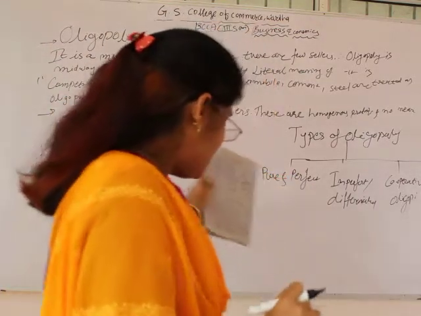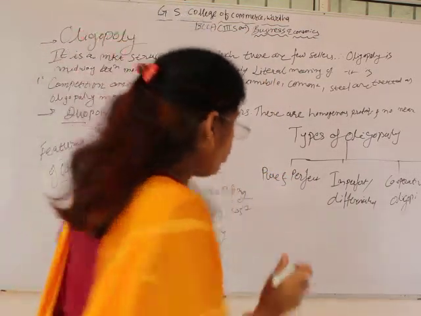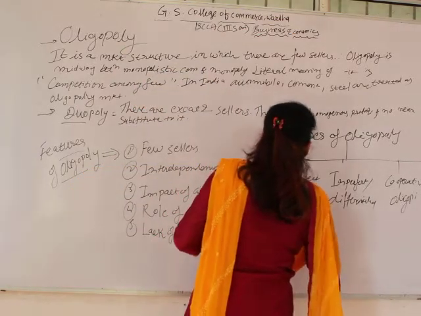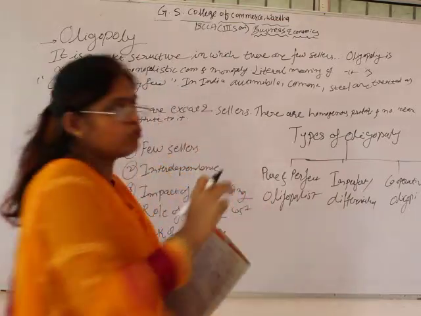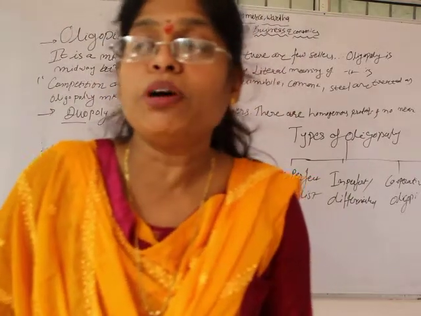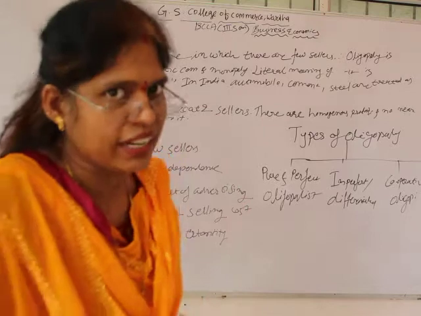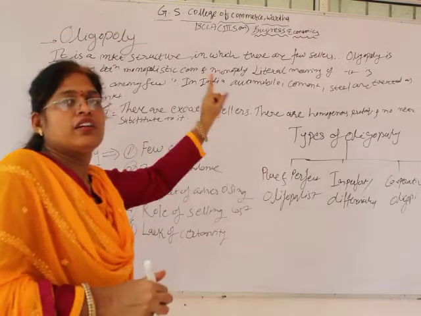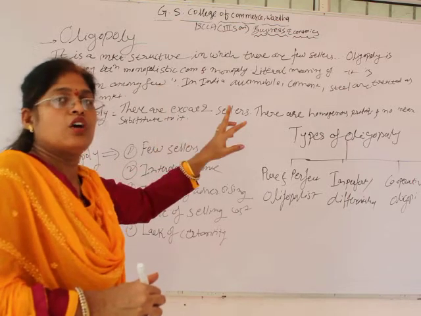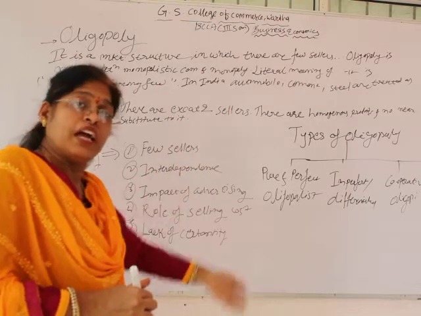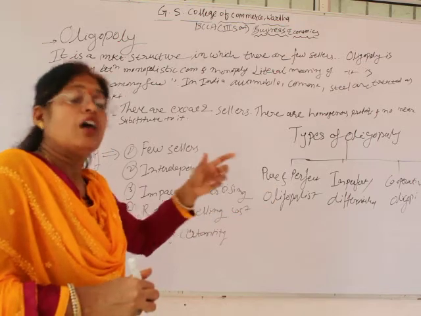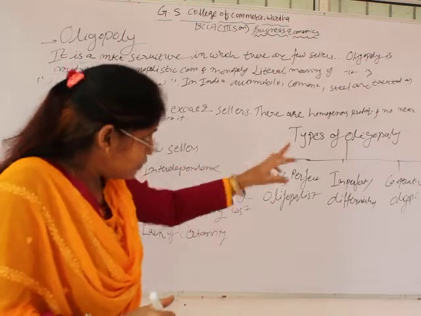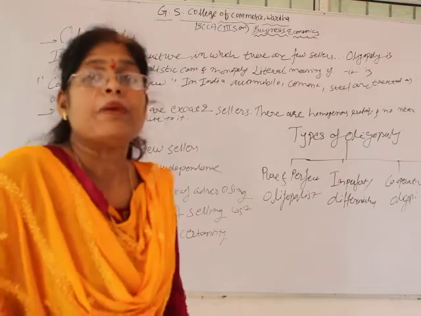So these are the pure and perfect oligopoly, because the meaning itself of the word is competition among the few. The very first feature is few sellers. Not a single seller, not a sole seller, not two sellers, but more than two, maybe 3, 4, 5, up to 8 or 10. So there are different types of oligopoly market structure.